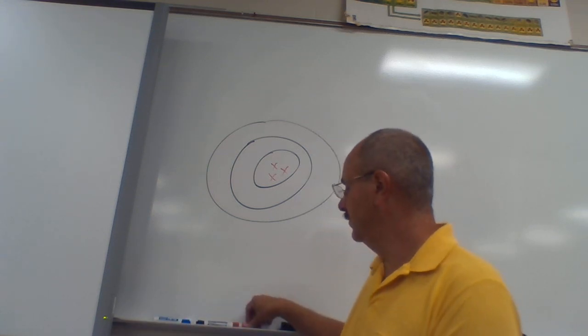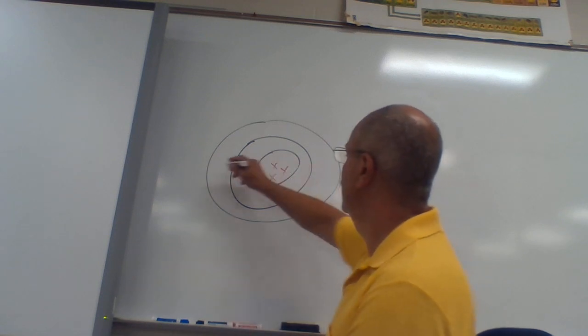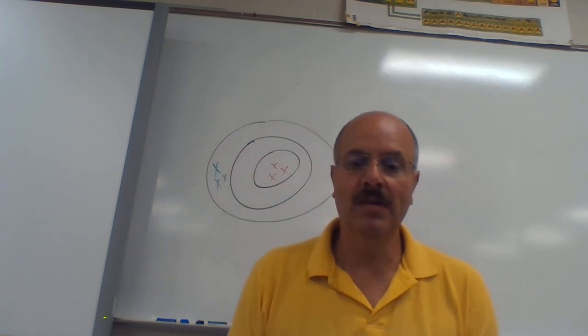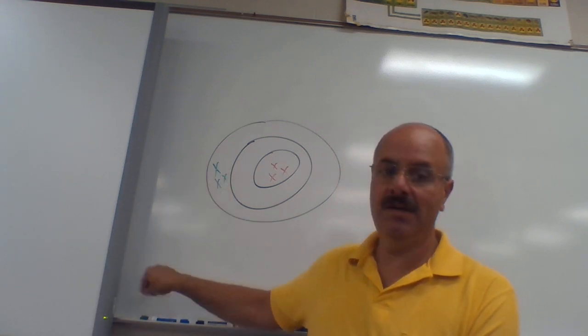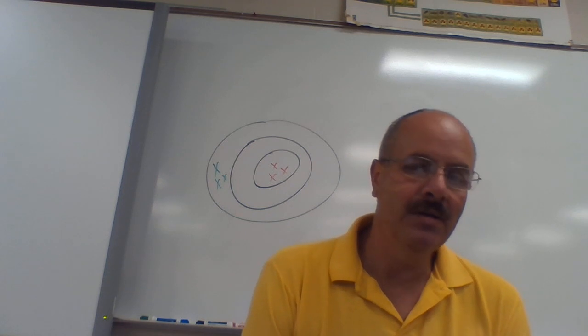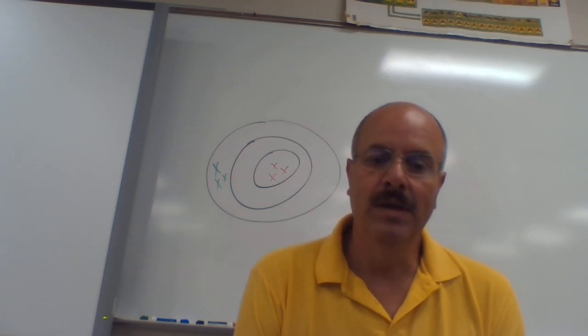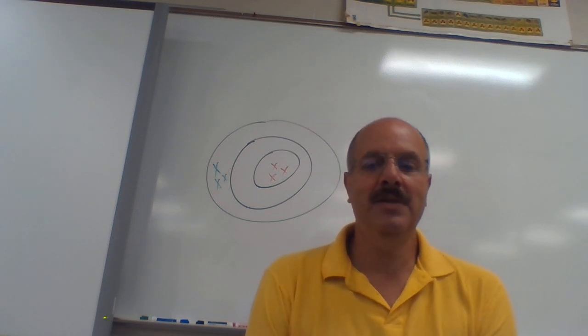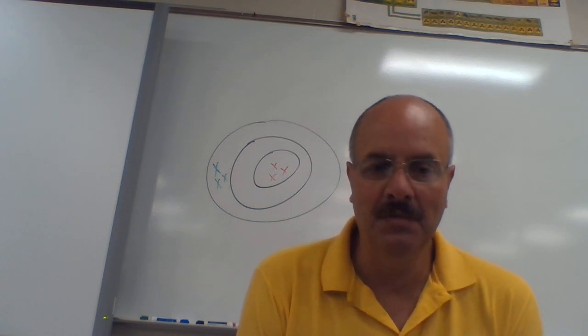Now we do a different one. I'll try green. If all of a sudden I have somebody shoots this way, and all of a sudden I end up with these 3 X's over here that are green, were they accurate? Nope, they weren't accurate because they didn't hit the center of the target. Were they precise? Yes, they were precise because all 3 times they hit in exactly the same spot.